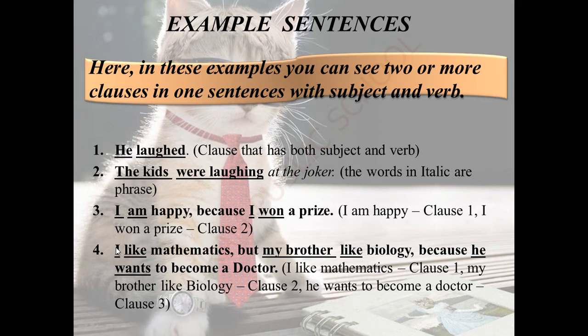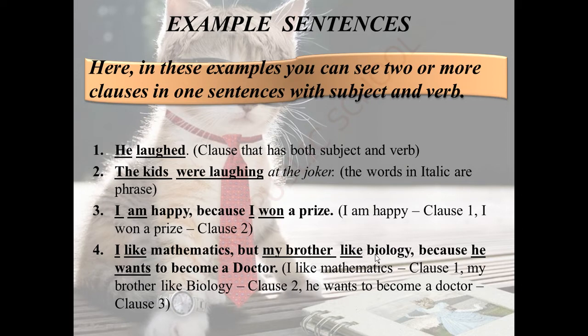Once again, see the first sentence. I like mathematics. I is a subject. Like is a verb. So, on the whole, I like mathematics is a clause. It is one sentence of the clause. But is a conjunction.